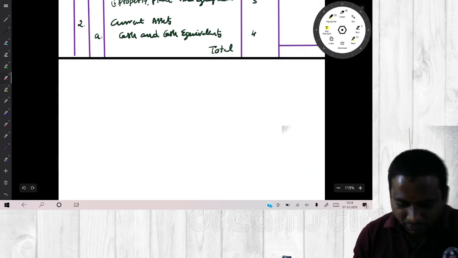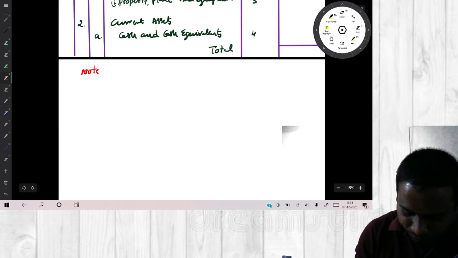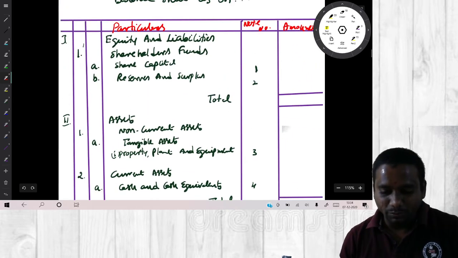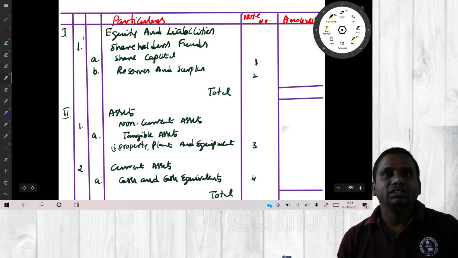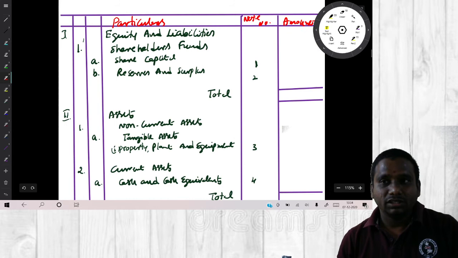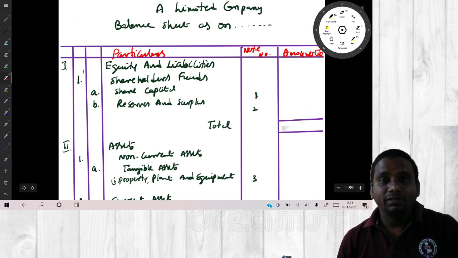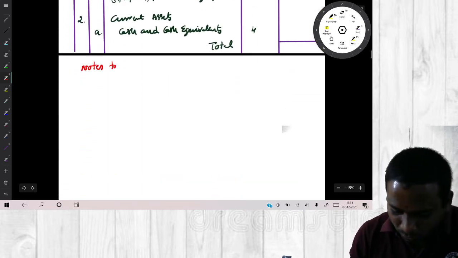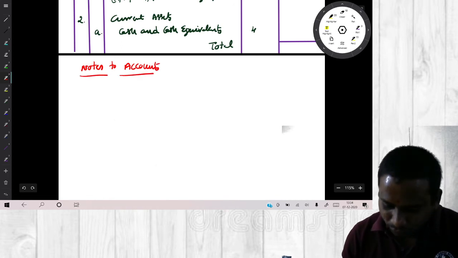So put the heading notes to accounts. Sir, do we have to do all this? Yes, compulsory. Why? Because this is a company. We have to follow Companies Act 2013 rules and regulations. So we have specified pro forma under Schedule 3, right? Notes to accounts. So what is your first note?